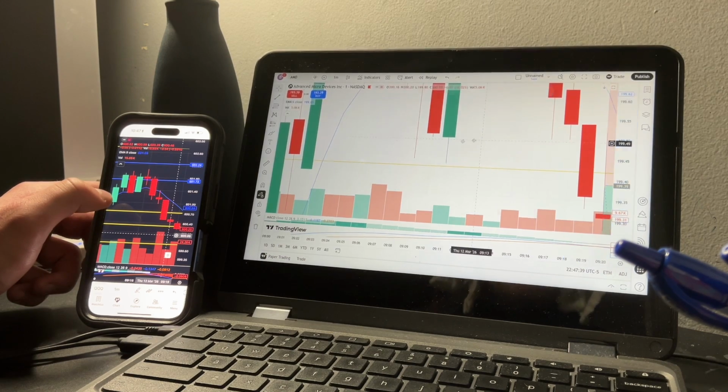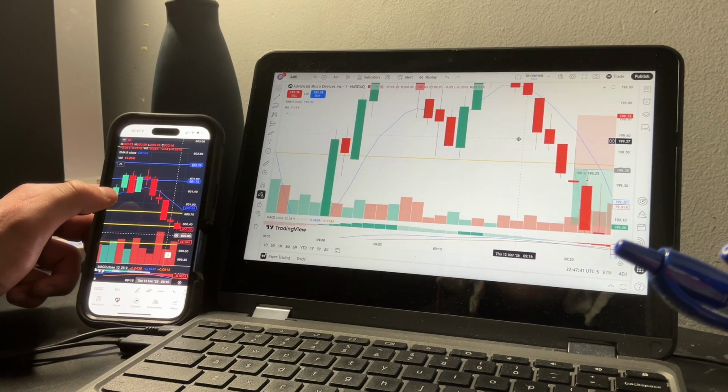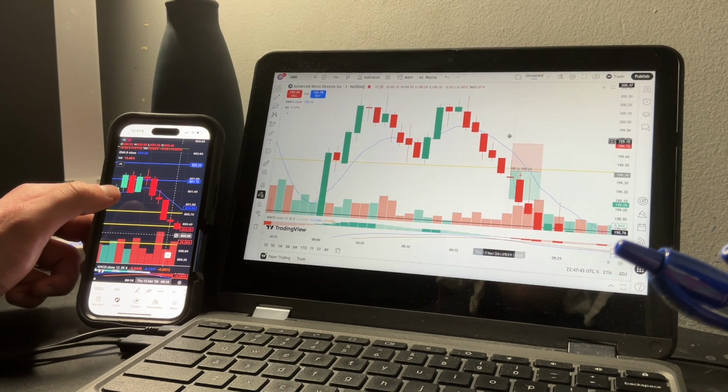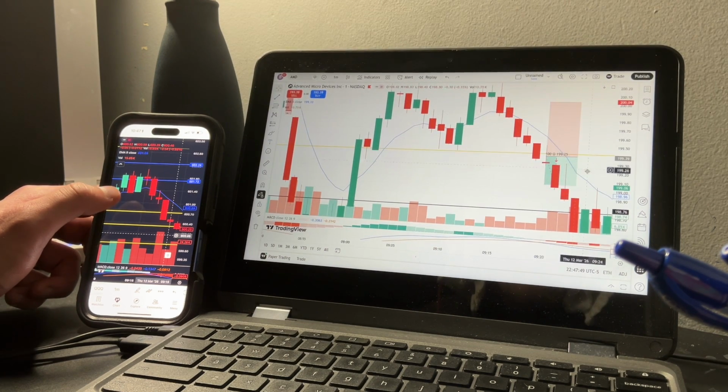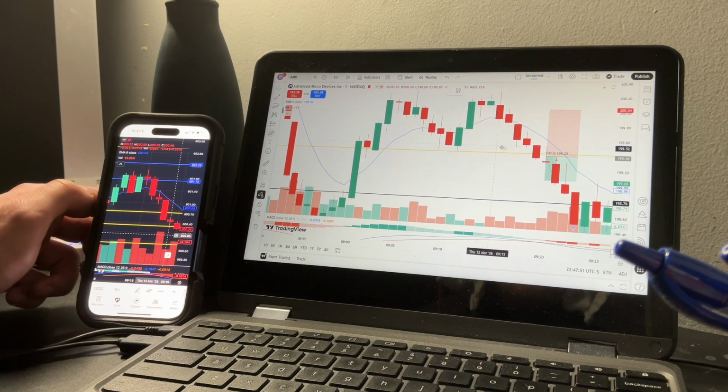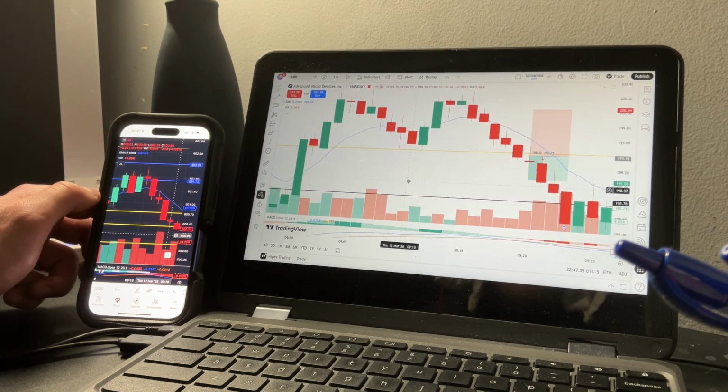Stop loss was just above this high right here, right next to it actually, about right here. Stop loss was about 65 cents right above the EMA. So if buyers did want to step back in here, guys, we had a lot of room to chop around and come back down. I ended up having a nice trade here.